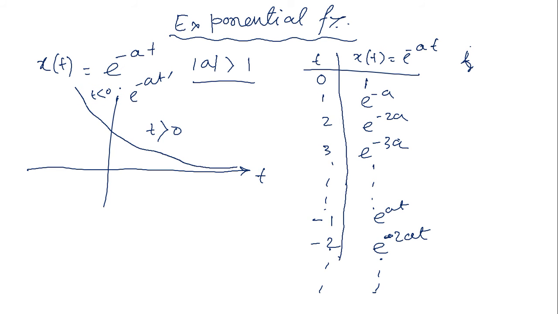Now for an exponential signal, generally this type of signal comes with a specified time limit also. So how is this time limit specified? In mathematical problems, they will give you like e to the power minus at into u of t. What type of signal is this?